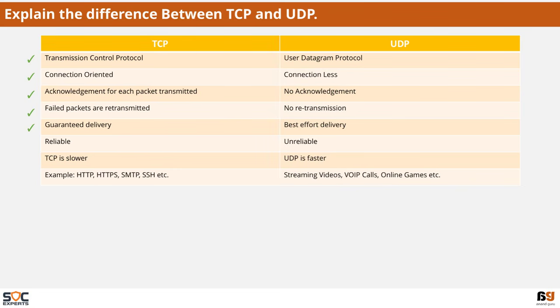We have guaranteed delivery in TCP, whereas UDP does best effort delivery. TCP is considered a reliable protocol stack, whereas UDP is unreliable. TCP is comparatively slower than UDP. A few of the protocols that use the TCP stack are HTTP, HTTPS, SMTP, and SSH. Whereas UDP is widely used by protocols that run streaming media like streaming videos, VoIP calls, online games, etc.